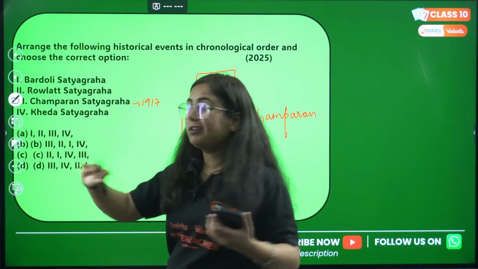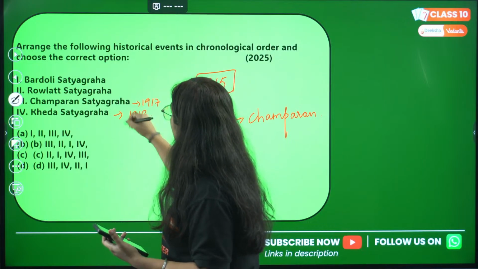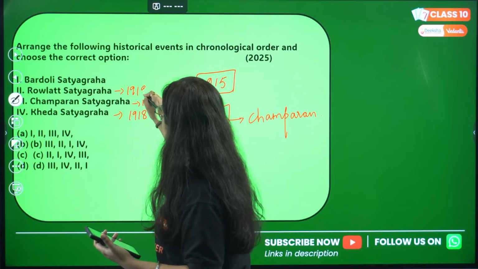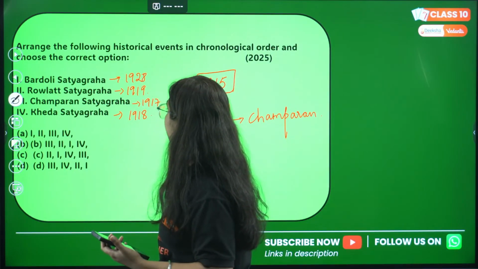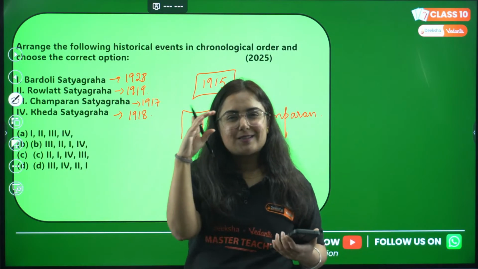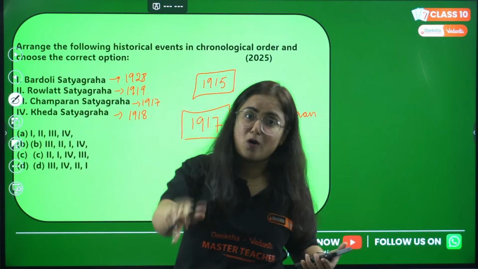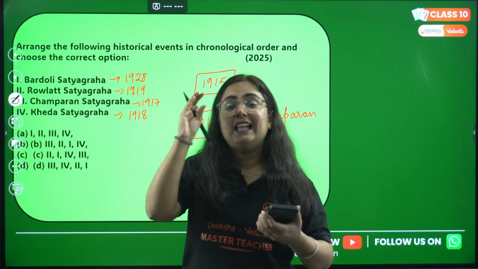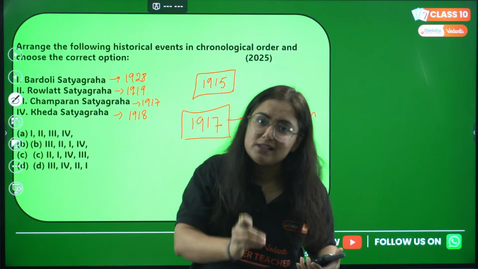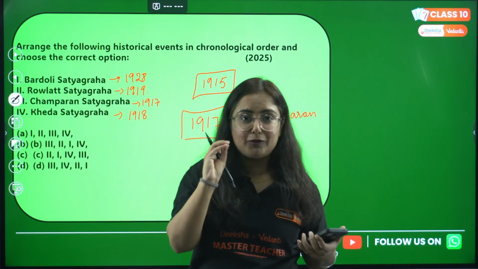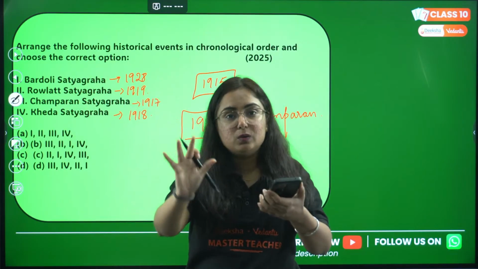Then if we talk about Kheda and Ahmedabad, these were in 1918, Rowlatt Satyagraha in 1919 after the act was passed, and Bardoli Satyagraha in 1928. If you remember, there is a box given in NCERT. Now you might be thinking, ma'am, so many lines on that box are also important. Yes. 1928, this Bardoli Satyagraha was started by Sardar Vallabhbhai Patel in the region of Gujarat in this particular year, and this was referred to as Bardoli Satyagraha.